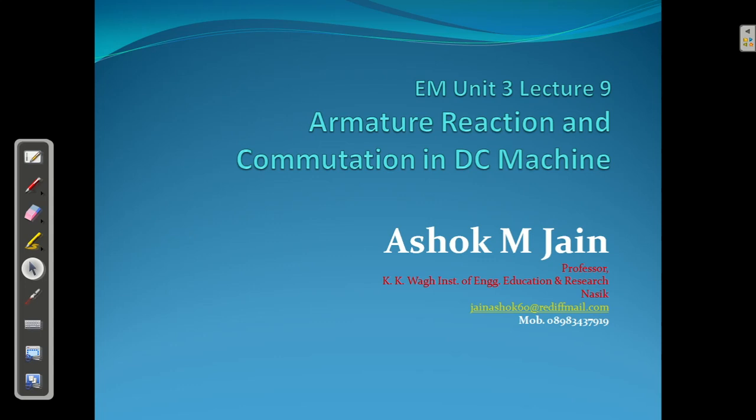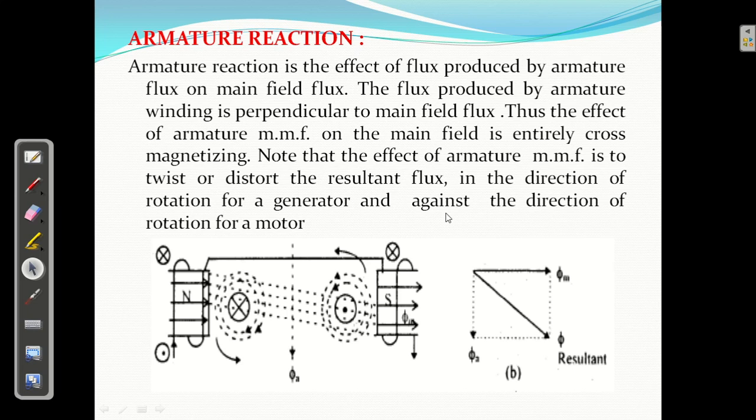In this lecture I am going to discuss armature reaction and commutation in DC machine. What is armature reaction? It will take place in the generator as well as in the motor. So armature reaction, we can say, is the effect of flux produced by armature conductor on the main field flux. This effect is known as armature reaction.